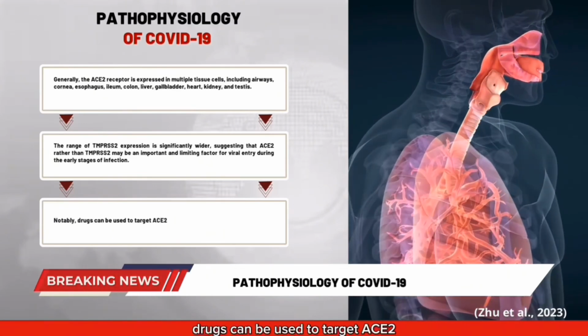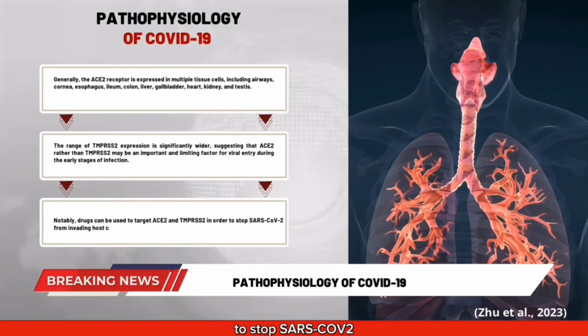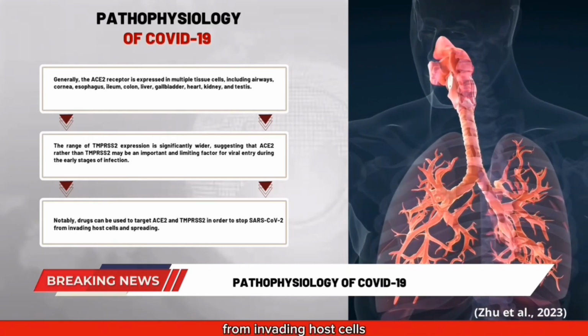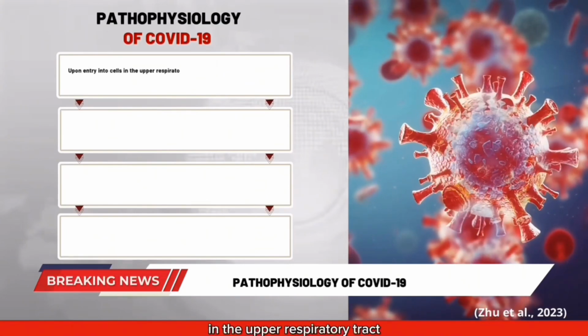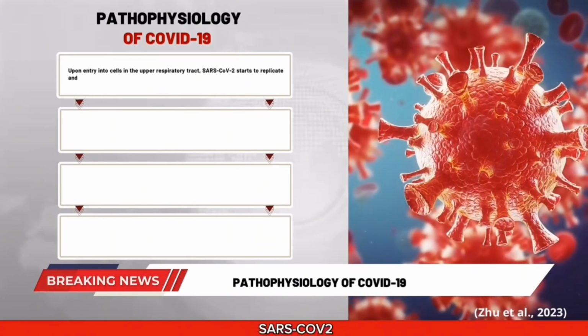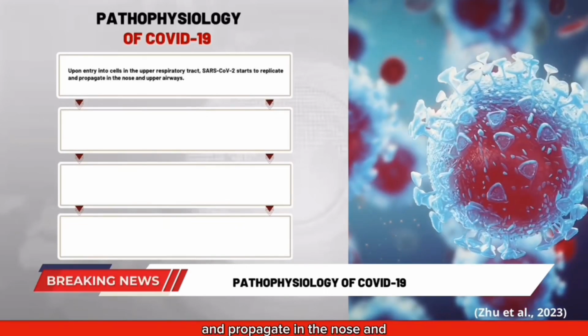Notably, drugs can be used to target ACE2 and TMPRSS2 in order to stop SARS-CoV-2 from invading host cells and spreading.